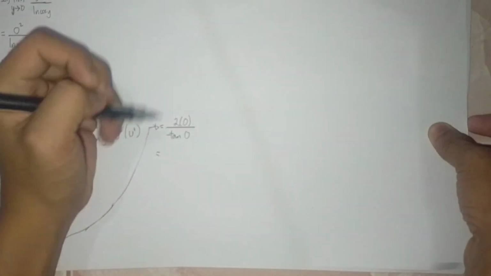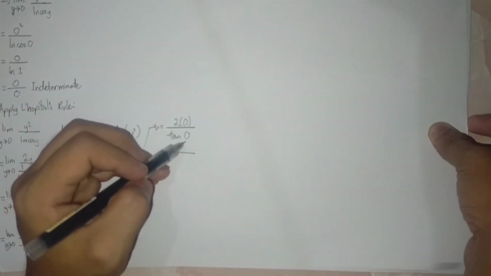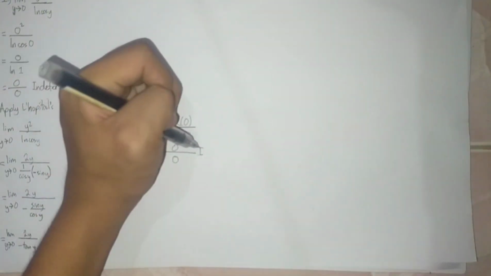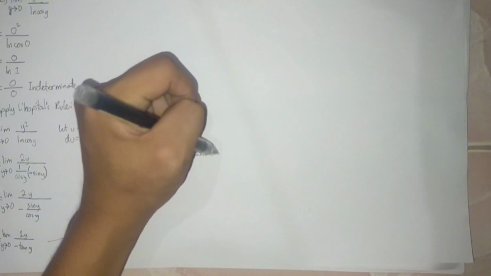Simplifying, 2 times 0 is 0, and the value of tangent 0 is also 0. So the limit is indeterminate.